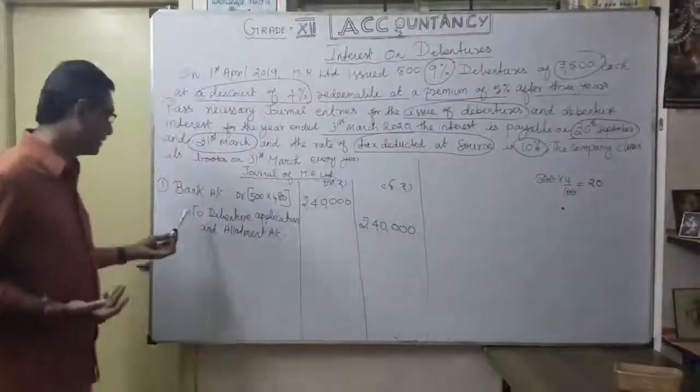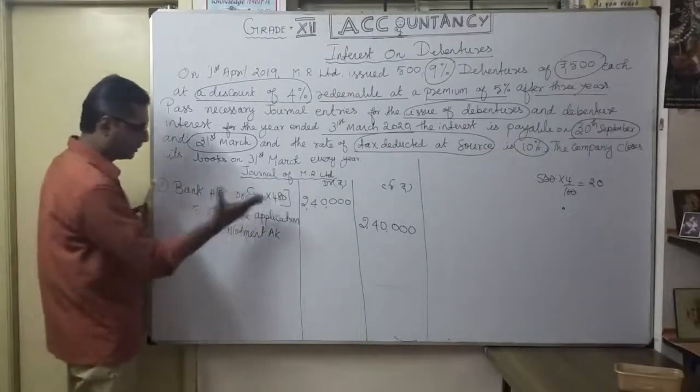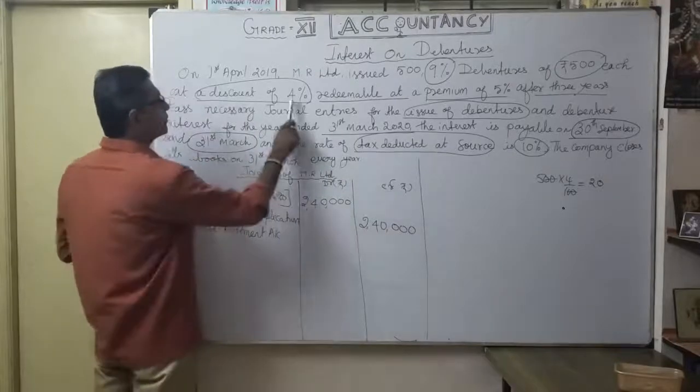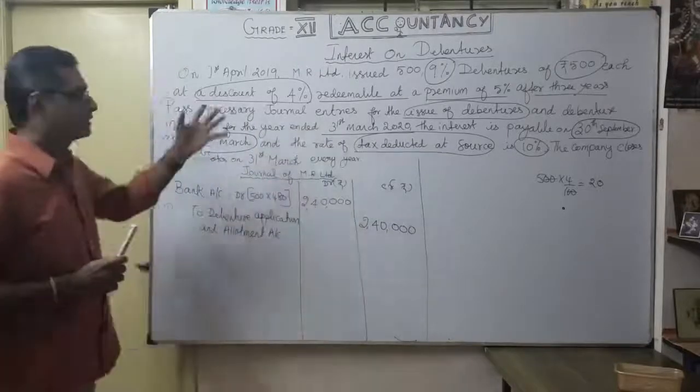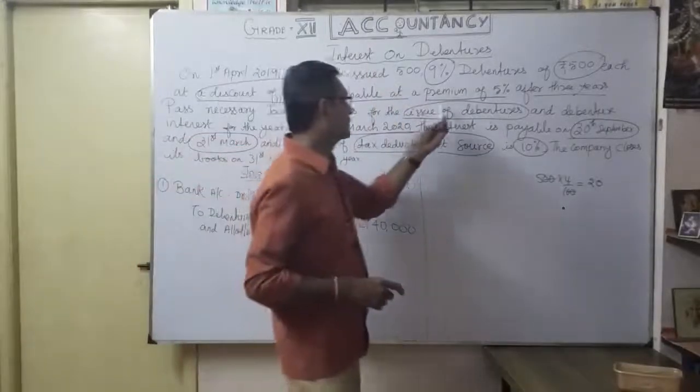Now understand the first entry. Whatever the first entry, it is very easy. Bank account debit to debenture application and allotment account. Your 480 debentures are issued at 4% discount. So this issue comes under issued at discount and redeemable at 5% premium.